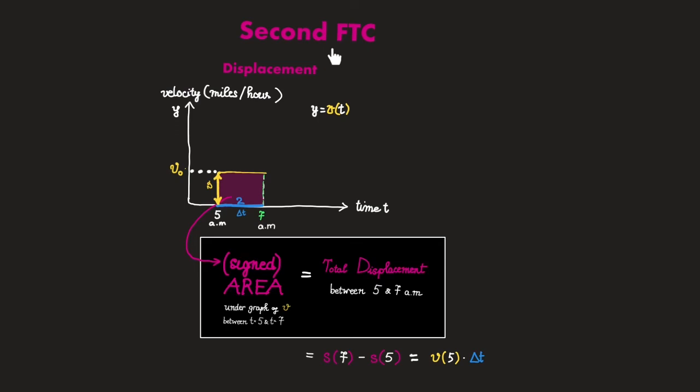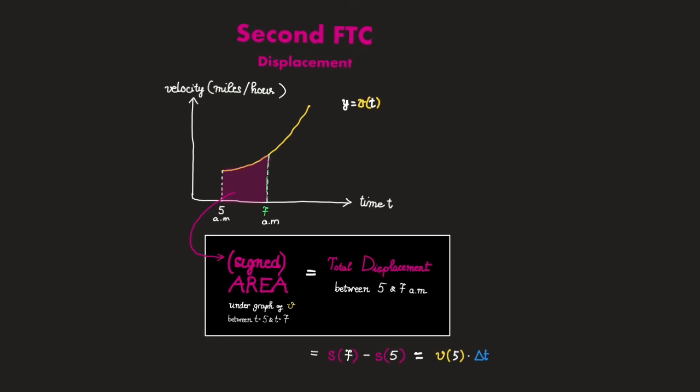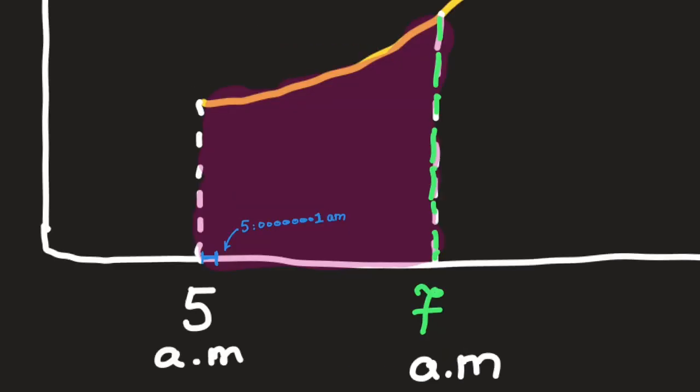So we see that the second fundamental theorem holds at least for the case of constant velocity. But then, it must hold in general, even when the velocity is not constant. Because over a small enough time interval, your velocity is almost constant. So let me explain. Now, even though your velocity might not be constant, over a really small interval, your velocity is going to be almost constant. If you check your speedometer at 5 a.m. and see 3 miles per hour, and then I ask you, what's your speed at 5.00000001 a.m.?